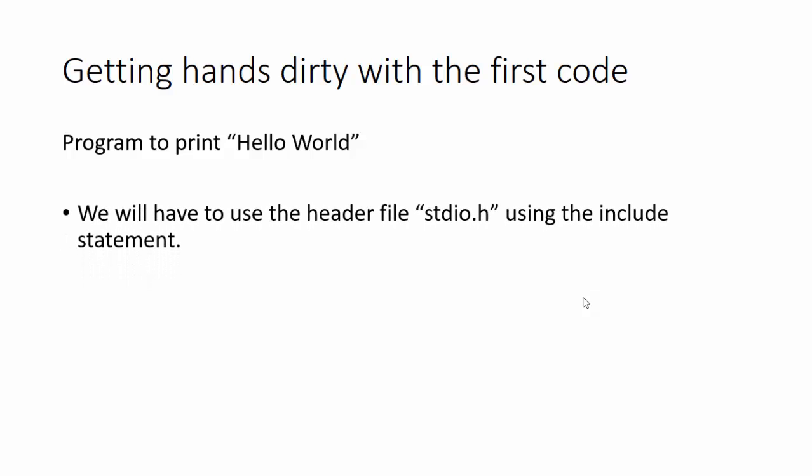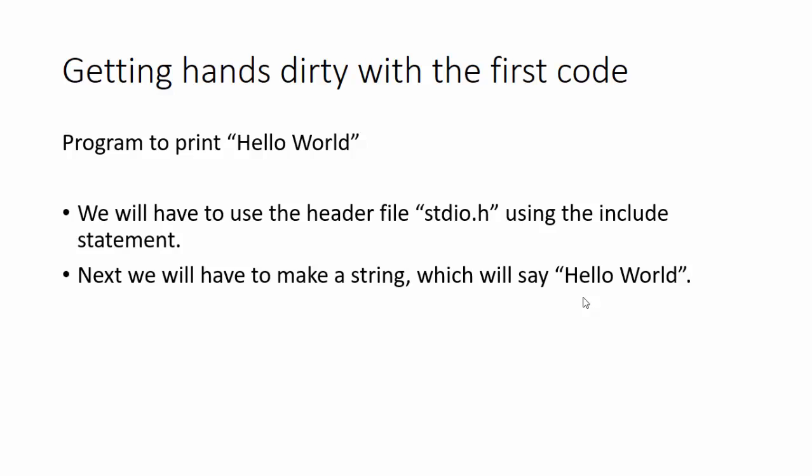Now we are finally ready to write our first C program. We will write a customary program which is the first program for most of the programmers, and it is to print hello world. Since we need to print, that means to output, we will have to use the header file stdio.h using the include statement. Next, we will have to make a string which will say hello world, and then we will have to print it.